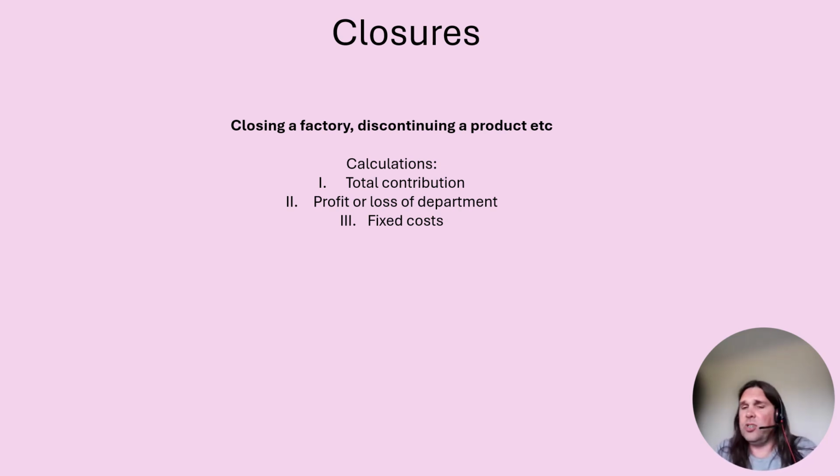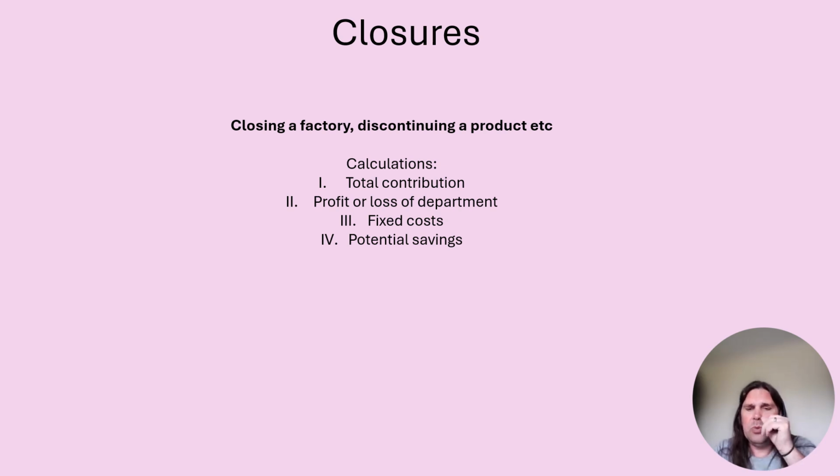And so obviously fixed costs can include rent. If you're all building in the same factory, that rent's still going to exist. It's going to include supervisors. Are we going to make a supervisor redundant? And then we start thinking about the costs of that as well. So those relevant costs on the fixed costs is what you've got to think about, and any potential savings.